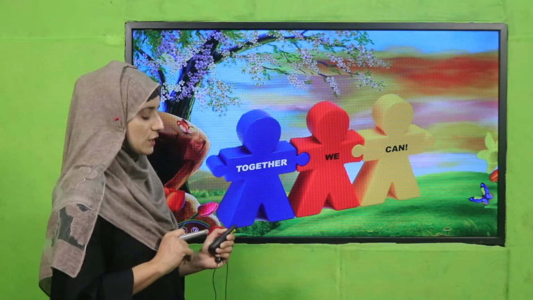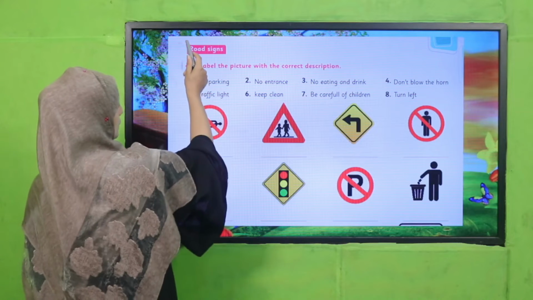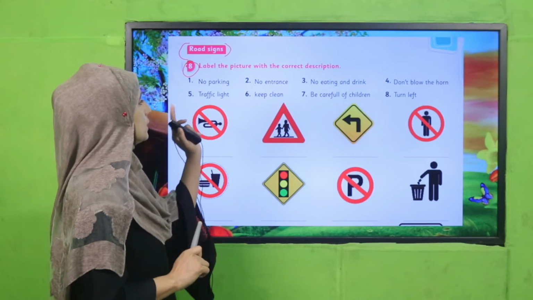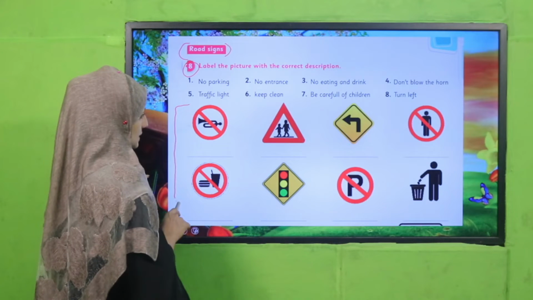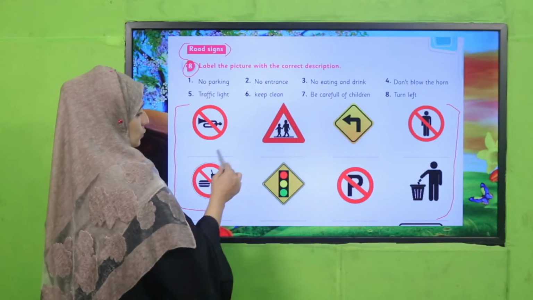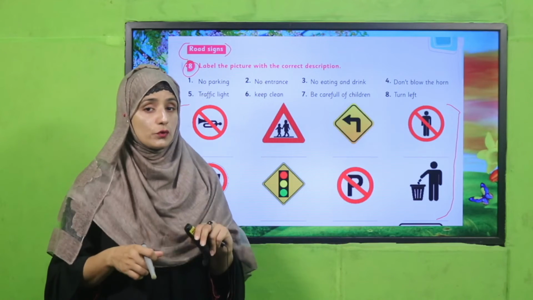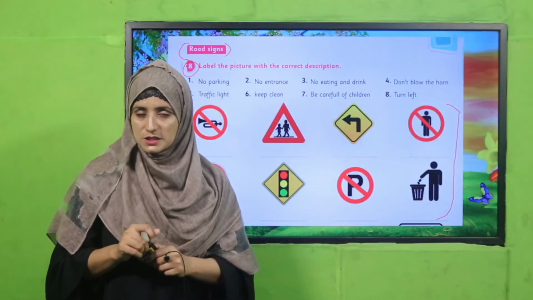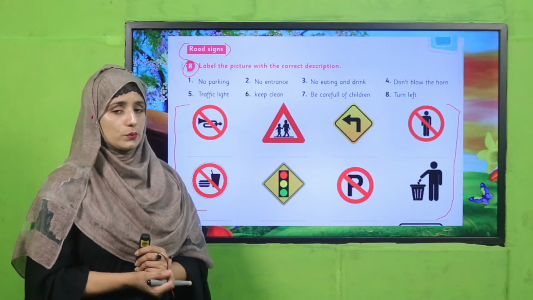So let's perform an activity. We are going to move towards an activity. My dear teachers, open your book, where road signs are given in question number 8. You have to perform that. What you have to do: these signs and symbols are there, but you have to write their instructions. A place is provided there, so you have to see which instructions are being delivered and write them. So perform this activity, my dear teachers. Pause the video and do this activity in your class under your supervision.